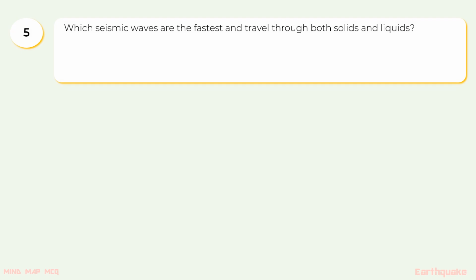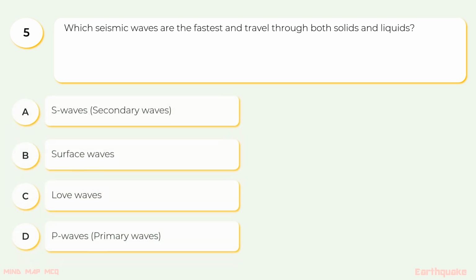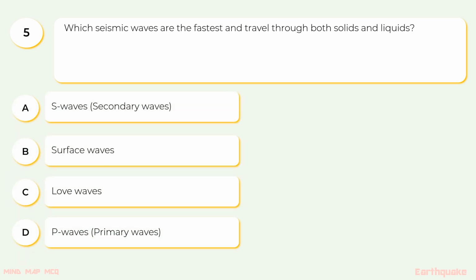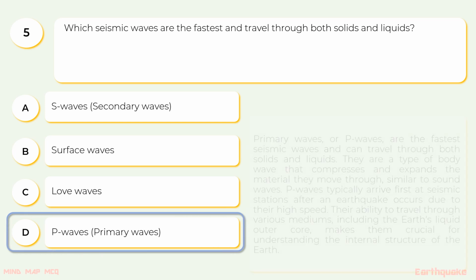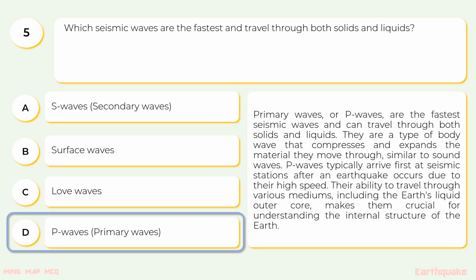5. Which seismic waves are the fastest and travel through both solids and liquids? The options are A. S waves or secondary waves, B. surface waves, C. Love waves, or D. P waves or primary waves. The correct option is D. P waves. Primary waves or P waves are the fastest seismic waves and can travel through both solids and liquids.